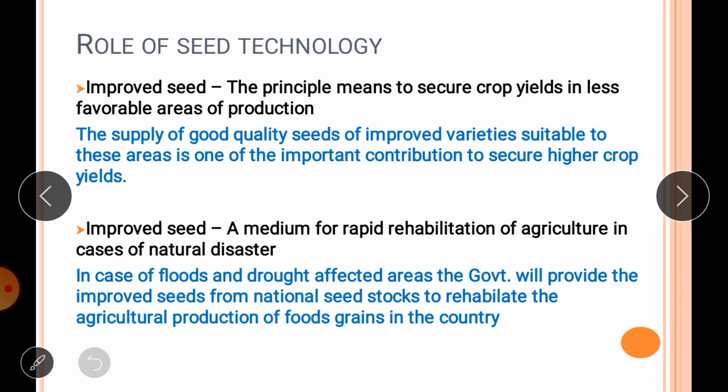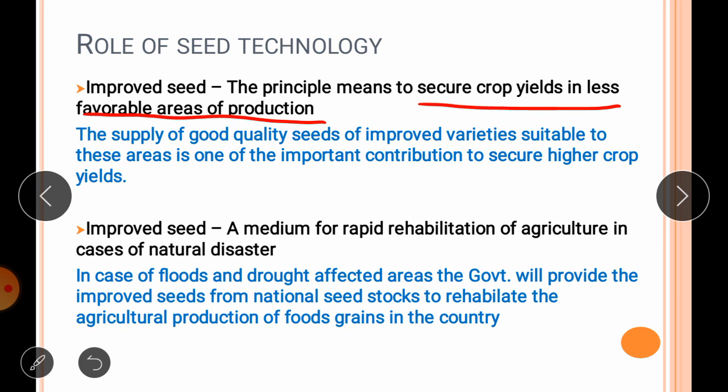The next one: improved seed is the principal means to secure crop yield in less favorable areas of production. The supply of good quality seed of improved varieties suitable to these areas is one of the few important immediate contributions that seed technology can make to secure high crop yield. So improved seeds or high quality seeds will give you security in the areas where you can't get the production by using your traditional seed.